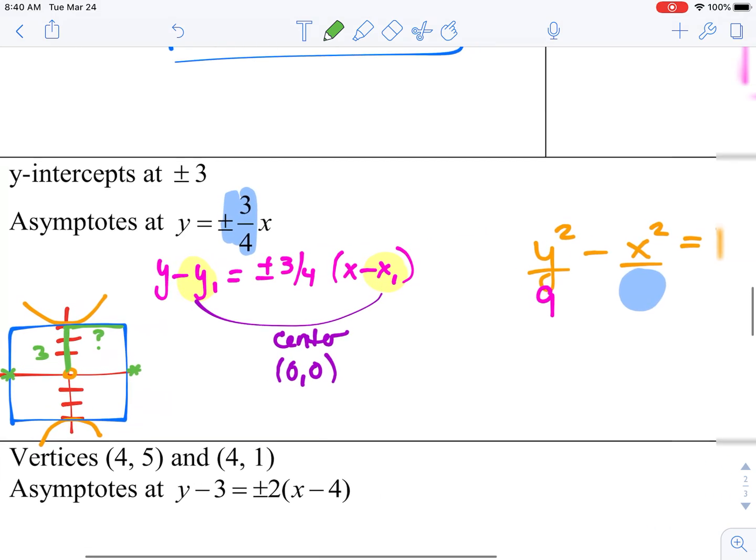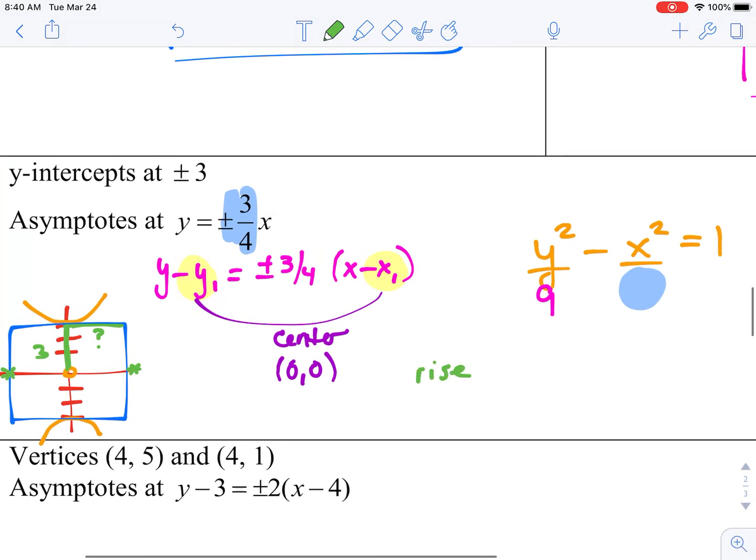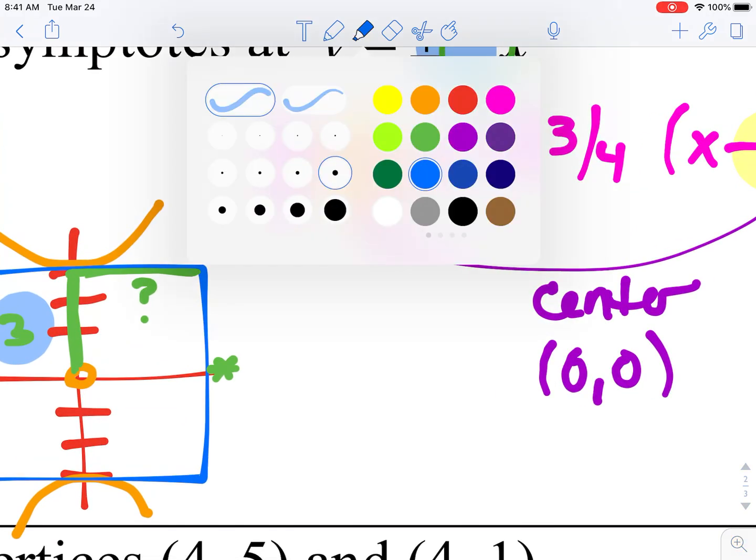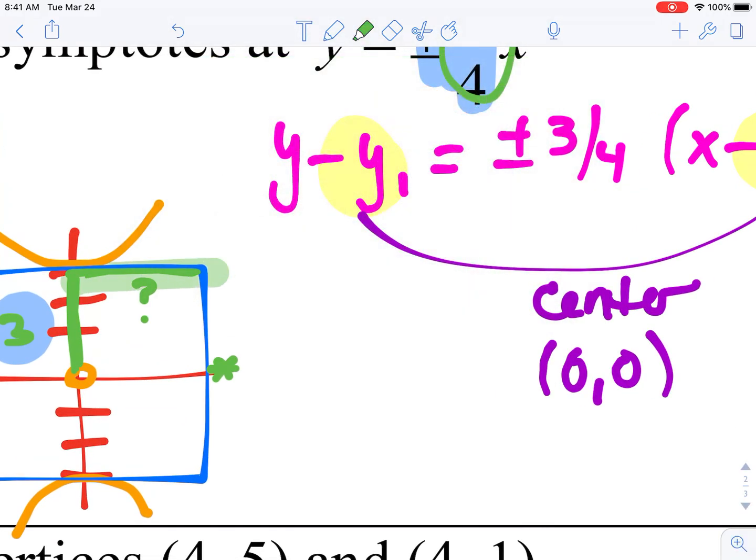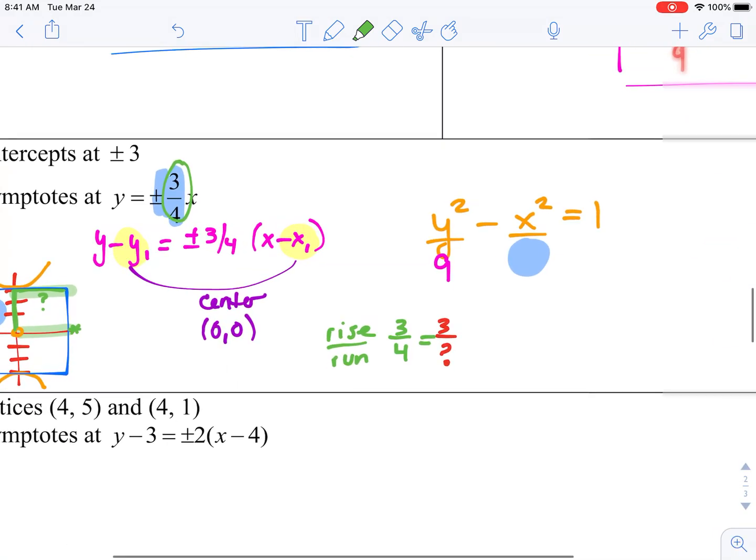So rise over run. I'm going to set it up rise over run. It tells us our slope in our equation is 3 over 4. And in our picture we drew, we know that the rise here is 3, and the run is what we're looking for. You can see that how much we go over, our distance on the x, which can get transferred down over here, is a distance of 4. And then 4 squared is 16.